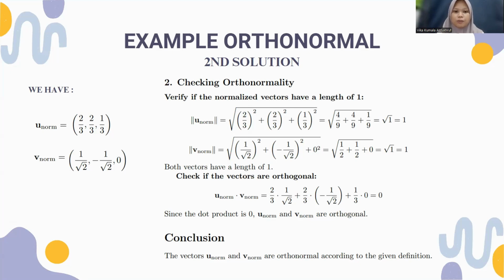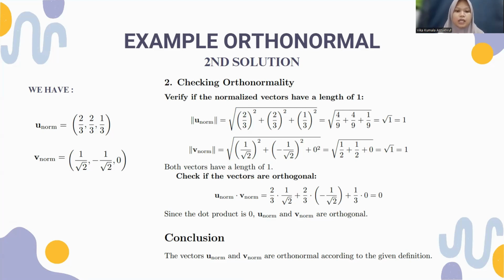Length of u norm equals root of 2 divided by 3 squared plus 2 divided by 3 squared plus 1 divided by 3 squared, and then we get 1. And length of v norm equals root of 1 divided by root of 2 squared plus minus 1 divided by root of 2 squared plus 0 squared. Then we get 1. So we get length of u norm and v norm is 1.